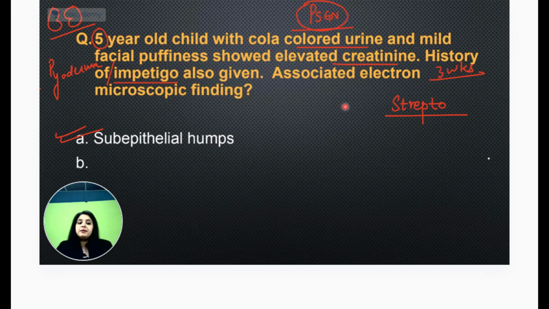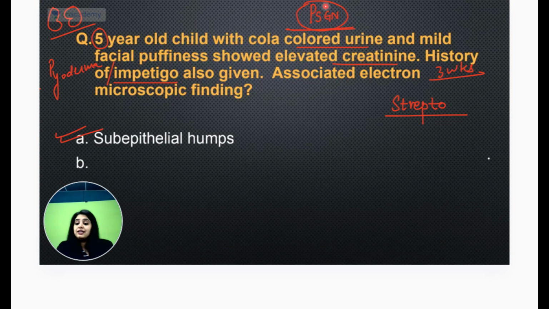I'll give you one more example. Tell me, when you read PSGN, what is the total duration of the disease? I'm not saying in how much time cola colored urine comes. I'm saying in how much time does the patient resolve. If you read the treatment aspect we used to study, it's a self-limiting disease. It becomes normal in 6 to 8 weeks, so the disease will run for 6 to 8 weeks anyway. Just because the patient was suffering for 3 weeks doesn't make it RPGN.